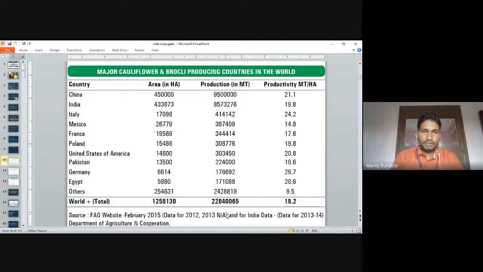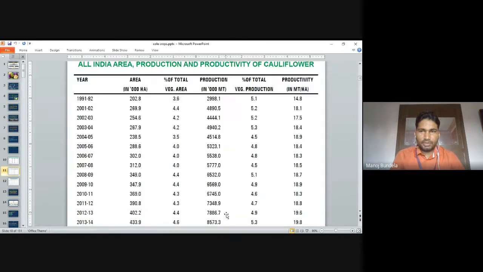But productivity is highest in Egypt. Second is Germany, after Germany comes Italy, then China, and then India.